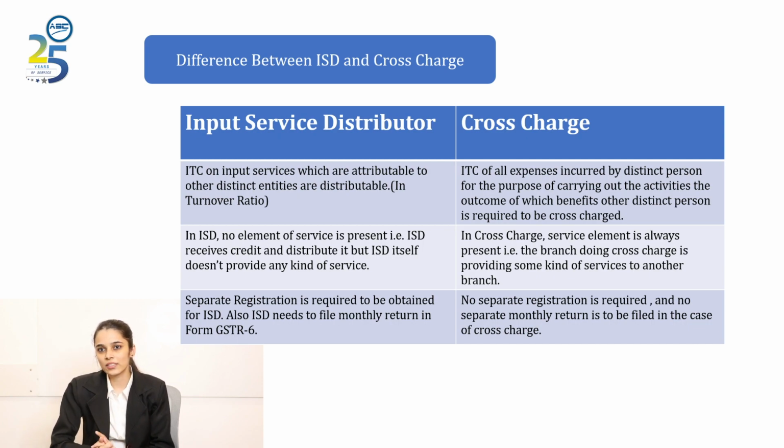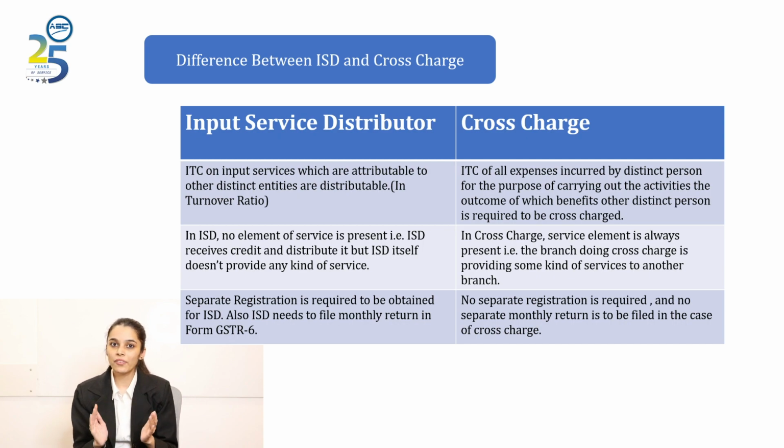ITC of all expenses, inputs, services and capital goods which are incurred by a distinct person of an organization but which benefit all other distinct persons, all those expenses need to be cross charged. The second difference is that in ISD there is no element of service, that is, ISD registration does not itself provide any kind of services, but in cross charge there must be an element of service, means the branch which is doing the cross charge must be providing a certain kind of service to the organization.